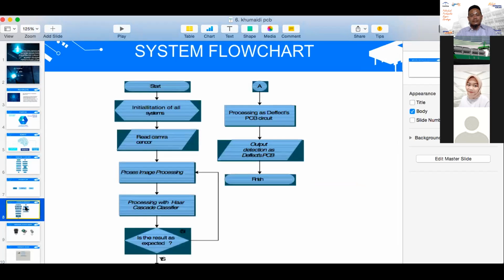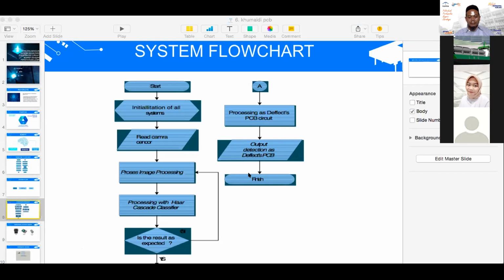And this is the system flowchart. First, the system will start, and then there's initialization of the whole system, and then the camera reads the camera sensor, and then processes the image. After processing, the image will be processed with the cascade method, and if the result is good and successfully detected, it will process to detect the PCB's defect circuit, and then output the detection as a defective PCB and done.